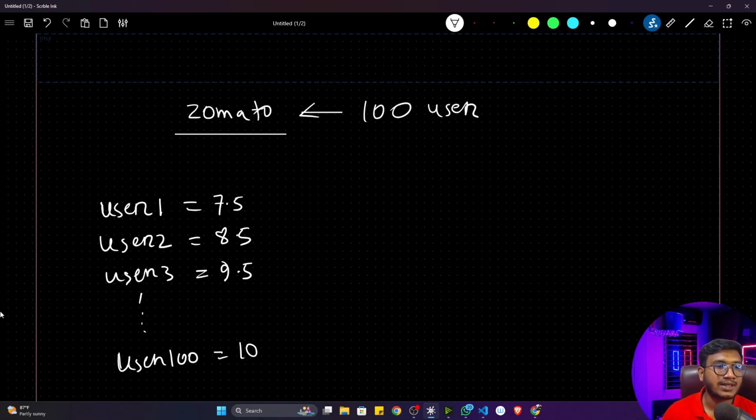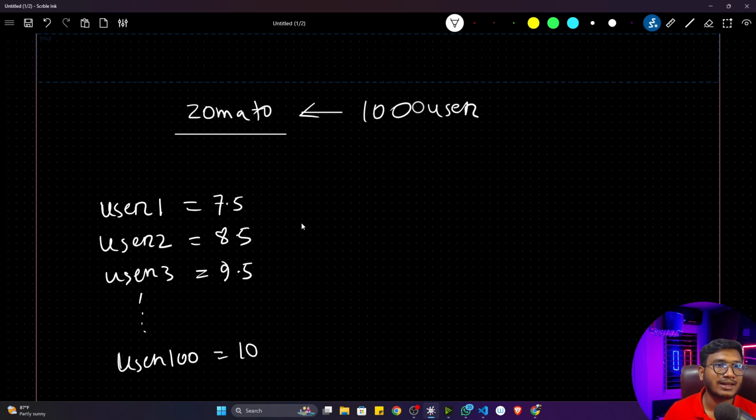So that's how you are thinking of creating 100 variables. But do you really think it's an efficient way to store all the ratings here? Definitely not, because you have to create 100 variables. Now just consider that in Zomato, let's say 1000 users have joined. Now what will you do? You have to create 1000 variables that time. So it's not an efficient way to store these ratings.